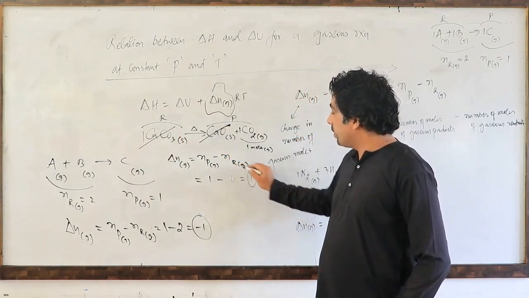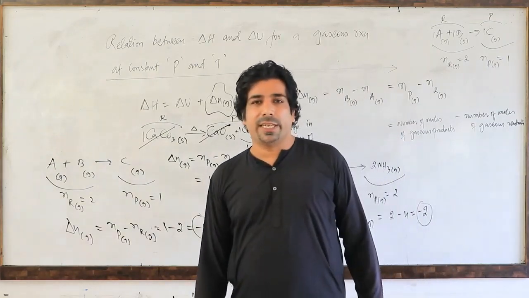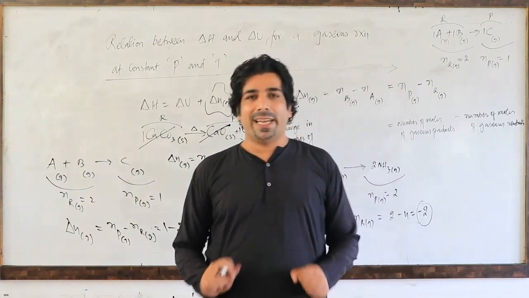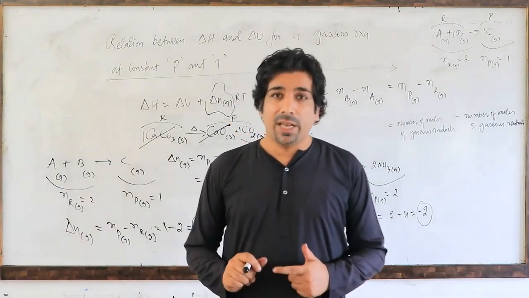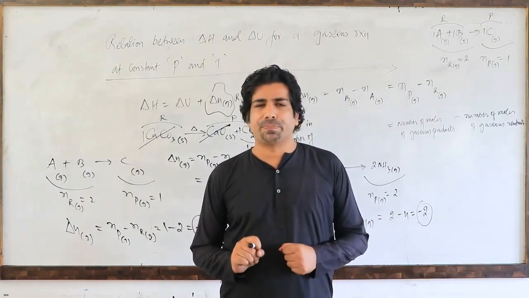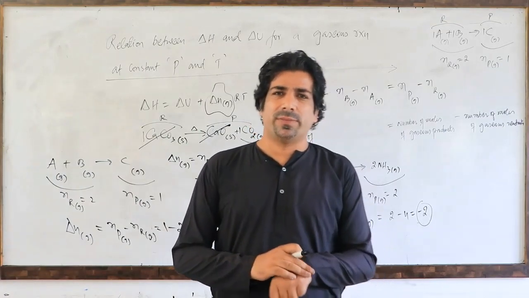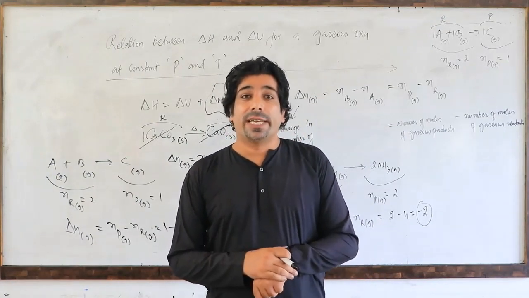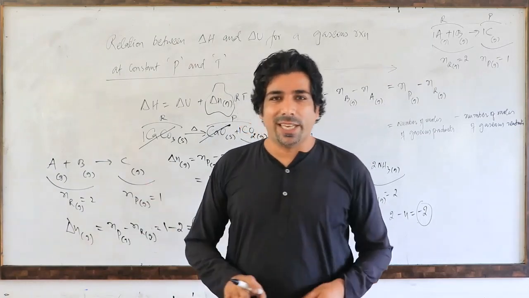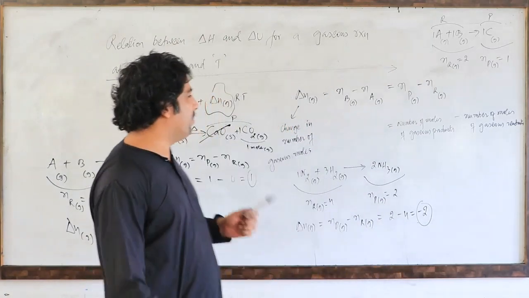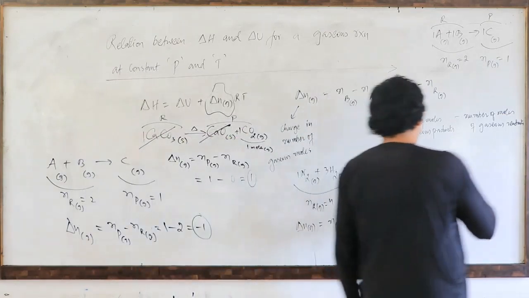So the value is 1, and delta N is basically 1 for this. Because delta N is the change in number of moles of reactants or products, with respect to what? With respect to gases. It's not with respect to solids and liquids.